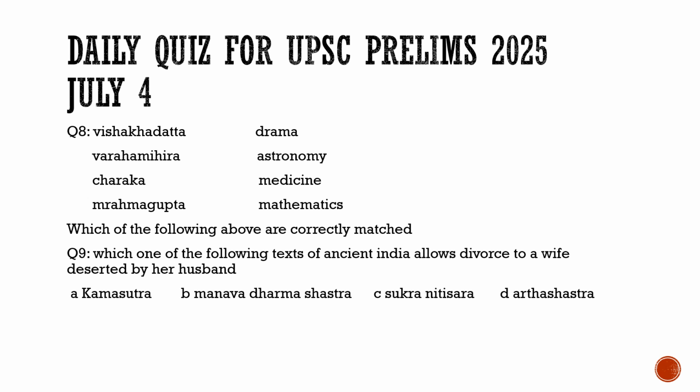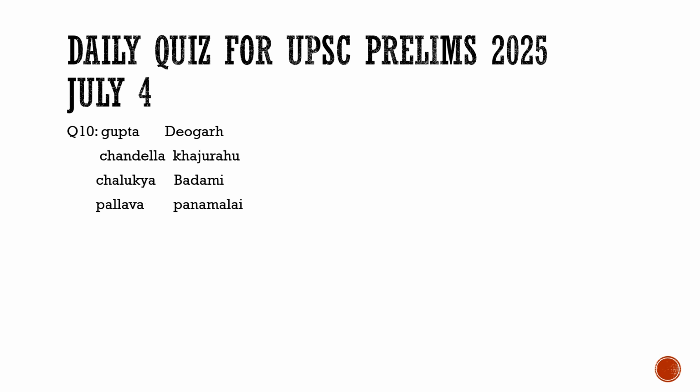Now, coming to the last question of today's discussion, here also we have to see whether they are matched in a correct option. We have Gupta, Deogarh, Chandela, Khajuraho, Chalukya, Badami, and Pallava, Panamalai.